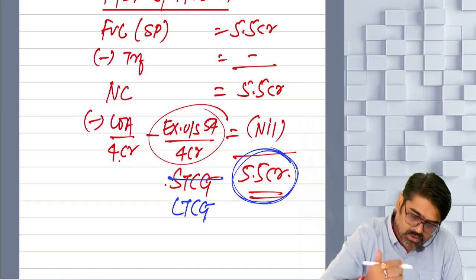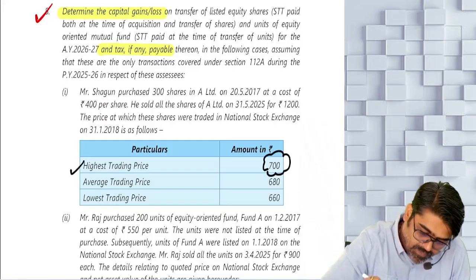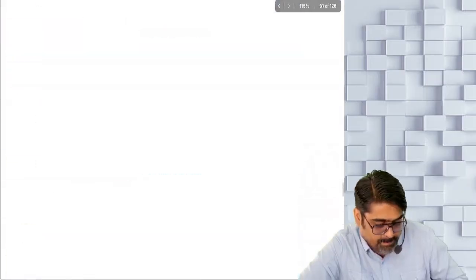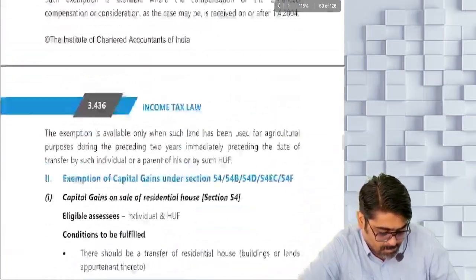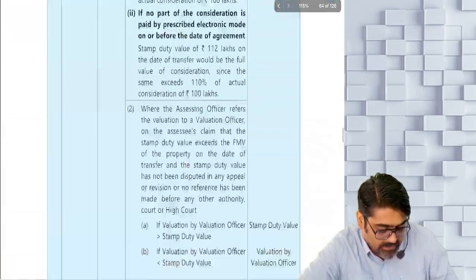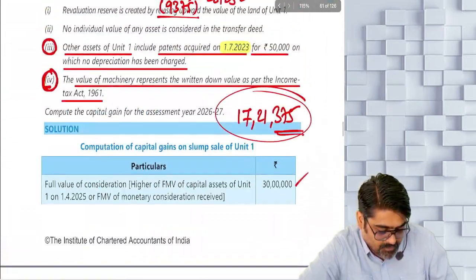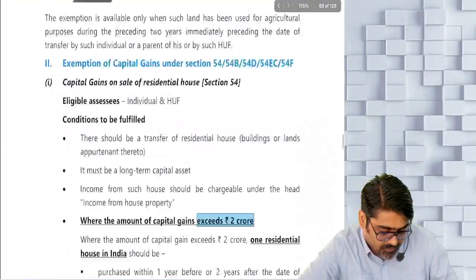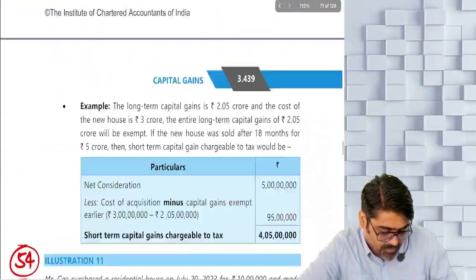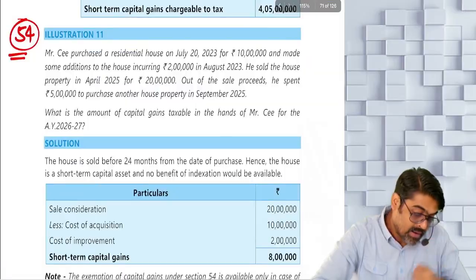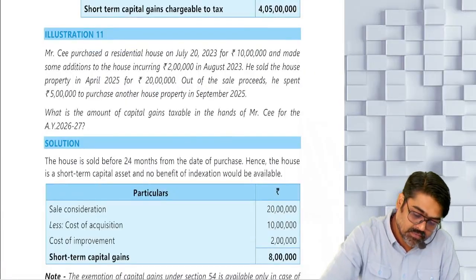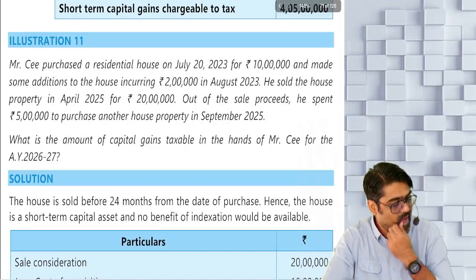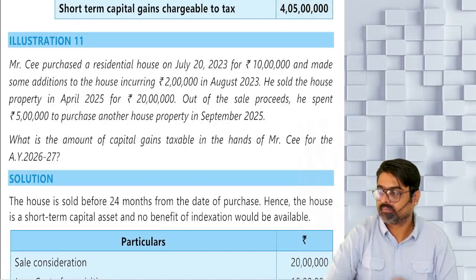Done, sir? Let's do one question. Illustration number 11. Can you see this illustration? Guys, start.